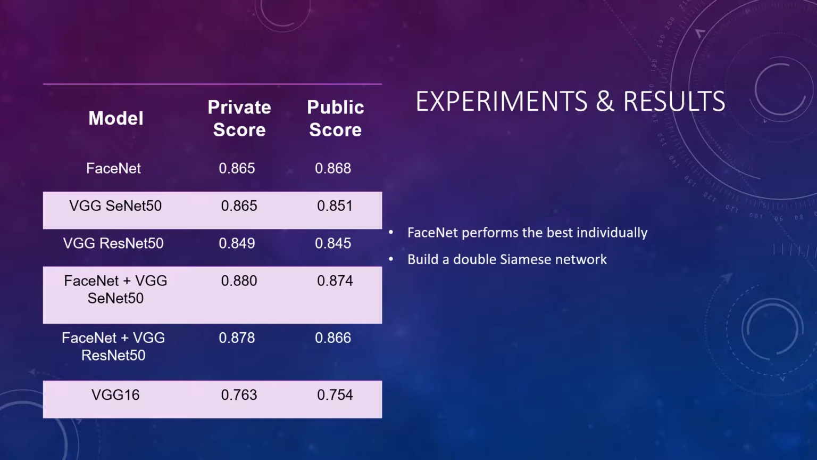As observed here, FaceNet performs the best individually compared to other models such as VGG Face ResNet 50 and VGG16 on the Kaggle test sets. The next step in our experiments to further improve on the accuracy took us to build a double Siamese network, which utilizes 2 different models to train and predict kinship. This combination of models proved to be effective by achieving higher accuracy than any other single model.